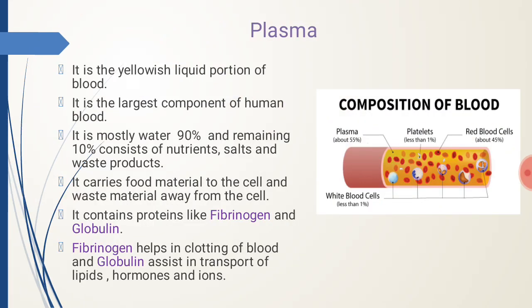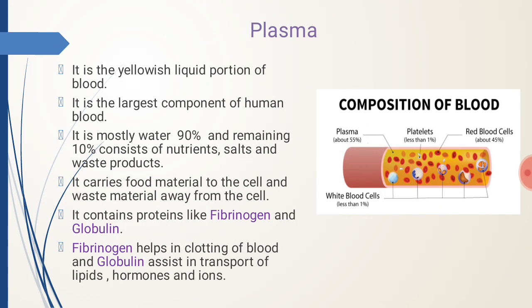First, we will study plasma. Look at this picture of composition of blood. The yellowish liquid portion of the blood which you can see is plasma. It is the largest component of human blood. As I have already mentioned, 55% of human blood is made up of plasma.